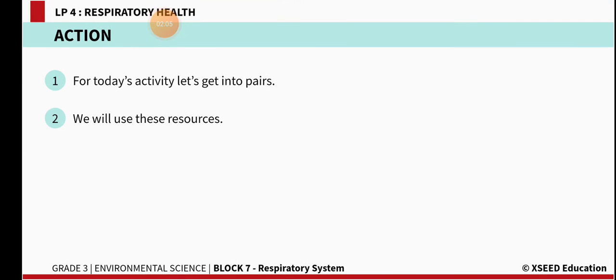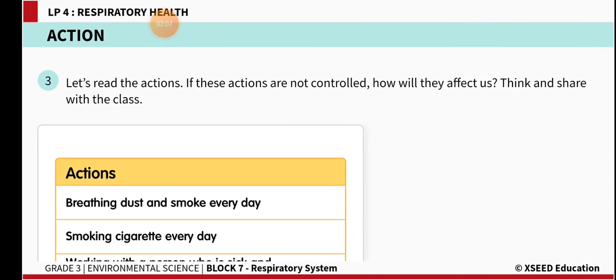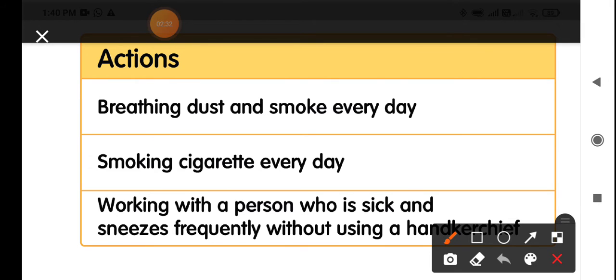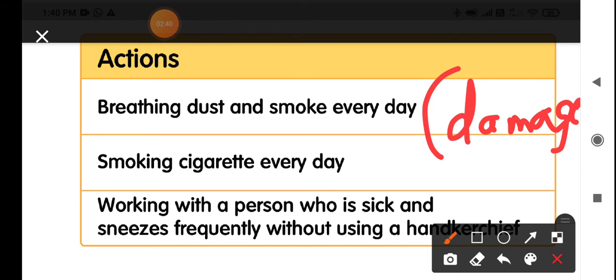Such diseases are called infectious diseases. Okay, so here we'll do one small activity. According to this activity, some actions are given, and you need to write beside each how it is affecting your respiratory system. The first one, breathing dust and smoke every day. Will it keep our respiratory system healthy? No, it will not. It damages our respiratory system. So in the bracket you can write, it damages our respiratory system.